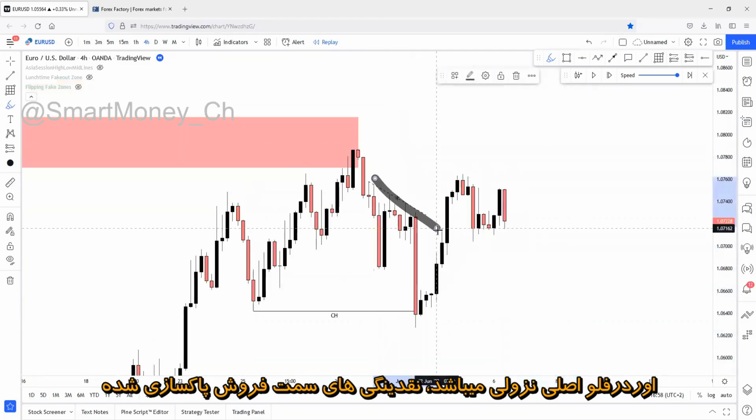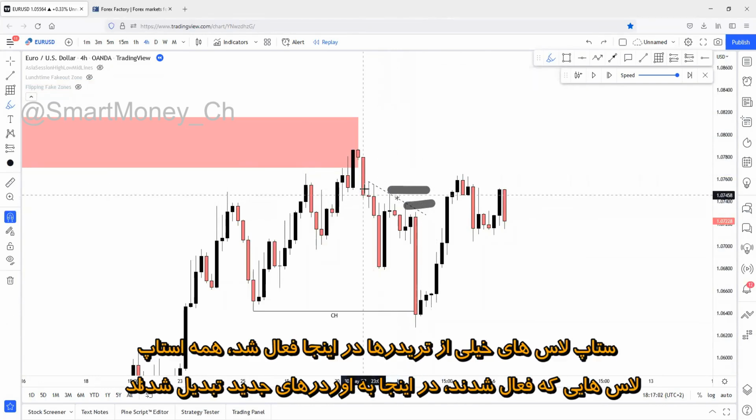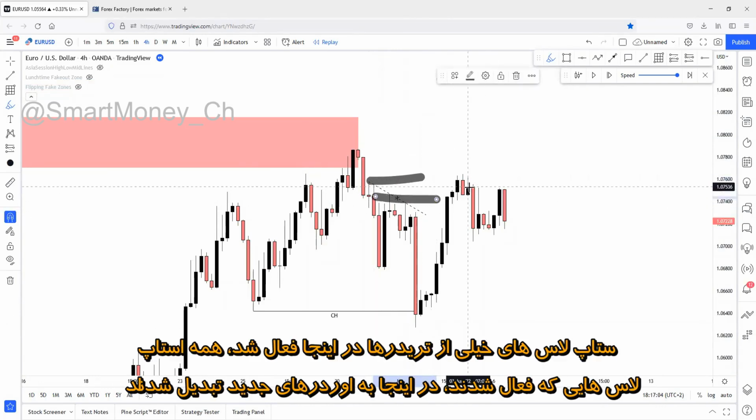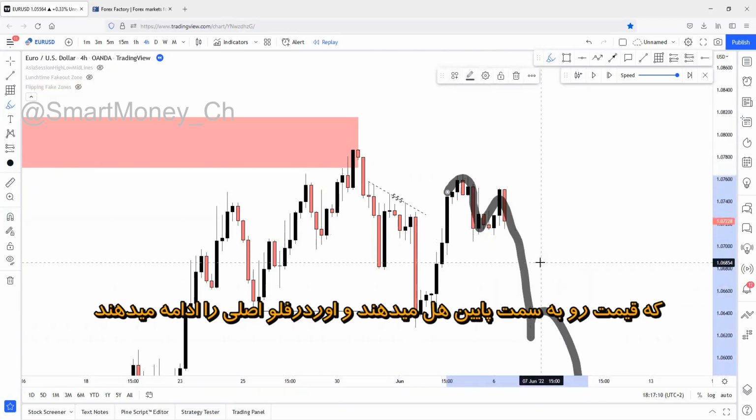Liquidity has been swept on the sell side. Lots of sell orders have been swept out from the market. Lots of stop losses have been triggered right here. All of the triggered stop losses have been converted into new orders right here, which will push price to the downside and continue the main order flow.